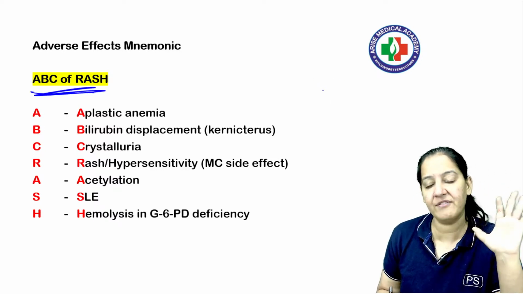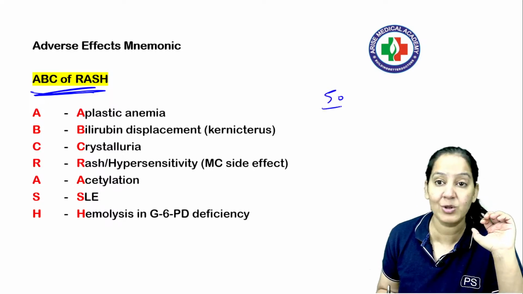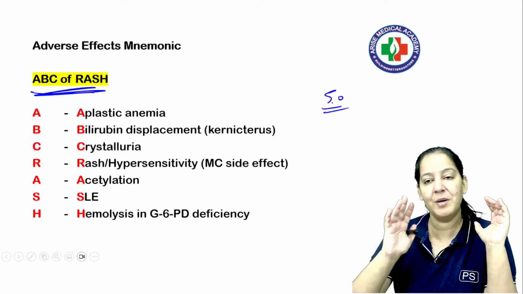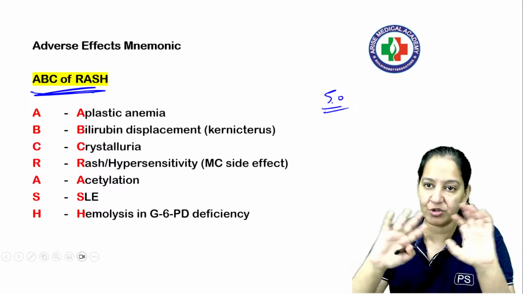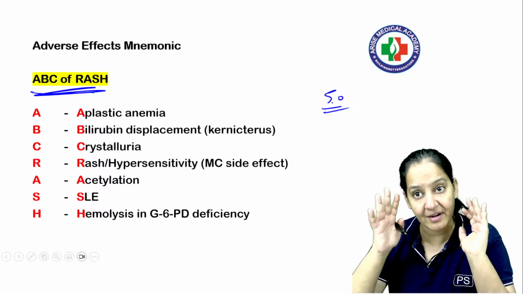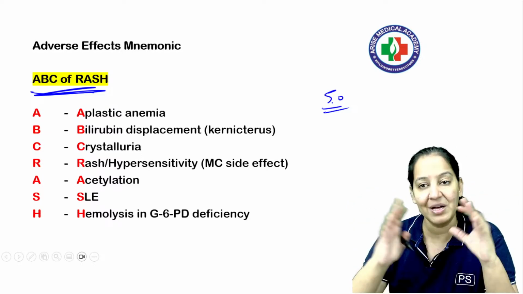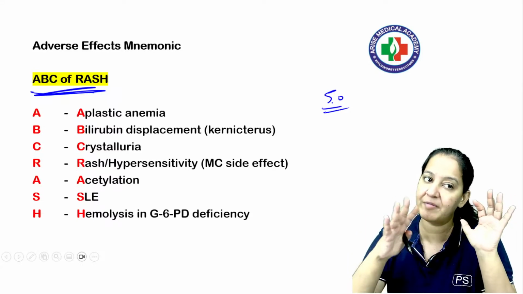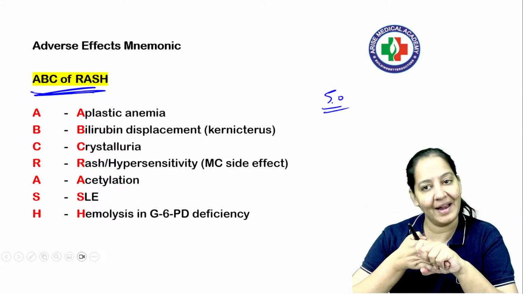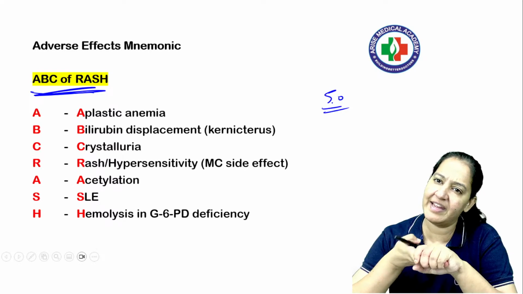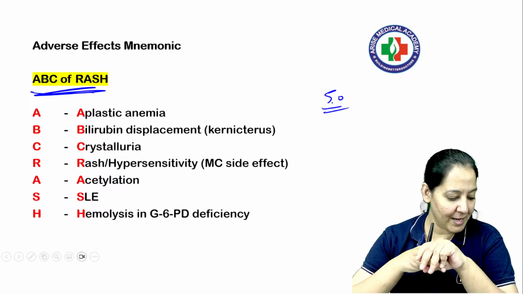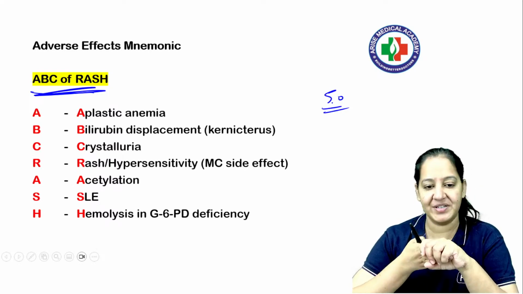I'm saying, in the entire pharmacology you have 50-60 mnemonics. Learn those 50-60 mnemonics. But if you only learn the mnemonic, you will not understand anything. With the mnemonic you should have an understanding of what you are reading. So chapter by chapter, just understand the chapter, understand the drug, and see the mnemonic. In this way you can complete pharmacology very quickly. Got my point? So ABC of rash is the mnemonic.